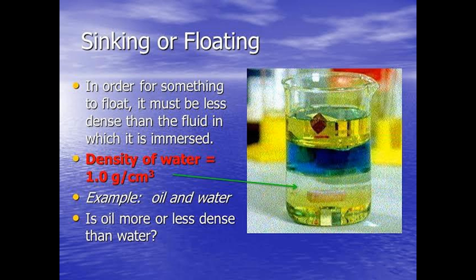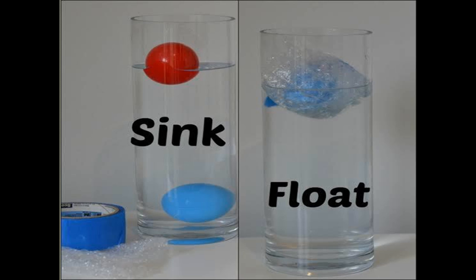Whether materials sink in water or float on it depends on their nature and type. Here I have taken two beakers, one with polythene and another with a ball, and some heavy material that you see in blue color.